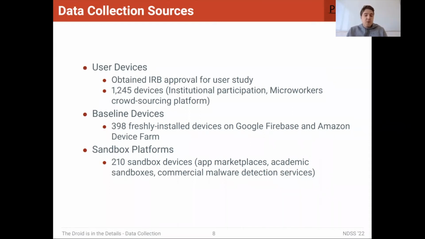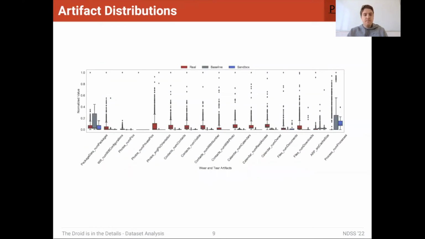And these include app marketplaces. So the Google Play Store, for example: when you submit an application to the Google Play Store, it will run through one of these sandboxes. We also look at academic sandboxes from prior work, and also commercial malware detection services. After collecting all of this data, we could see right away, here's a subset of all the artifacts. These are just the wear and tear artifacts, but if you're interested, you could take a look at our paper. We have other figures showing all of the artifacts.